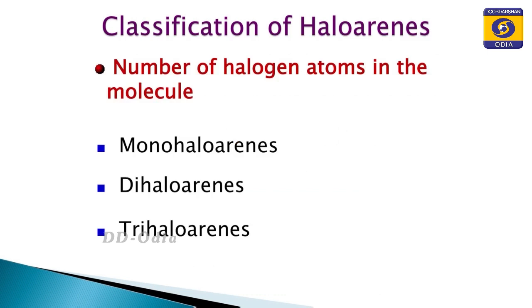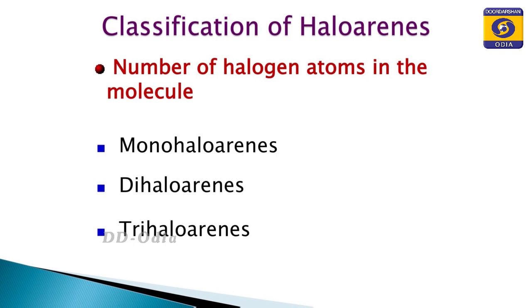Now the classification. If this is the haloarenes, then how are the haloarenes classified? Like haloalkanes, haloarenes are also classified by two methods. The first method of classification is based upon the number of halogen atoms present in the compound.